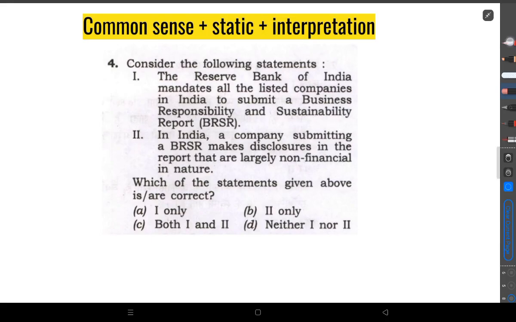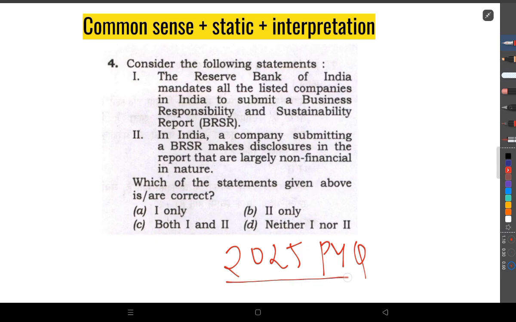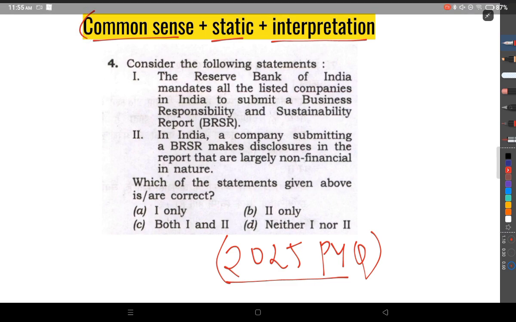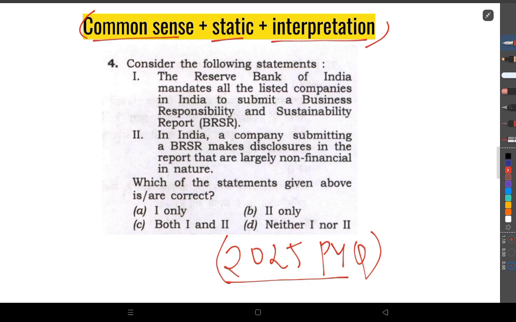In today's video, we'll be discussing the 2025 PYQ, which was concluded just a few months before. We'll be cracking this question using common sense, static, and interpretation approach. So before cracking the question, let me just explain what all these terms in this specific context mean.